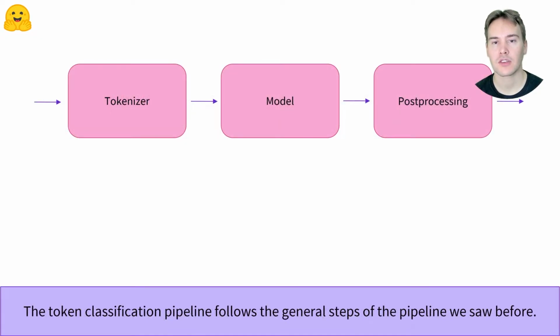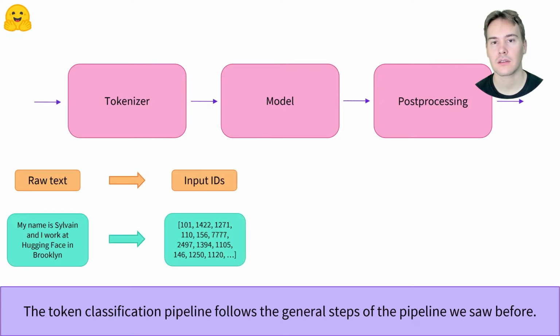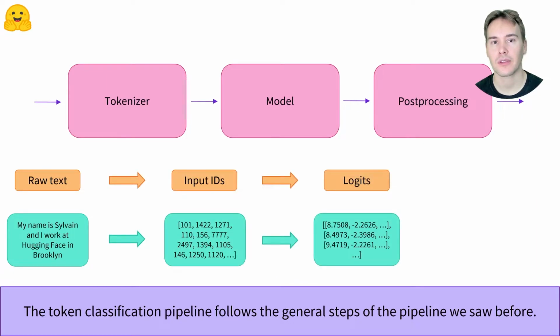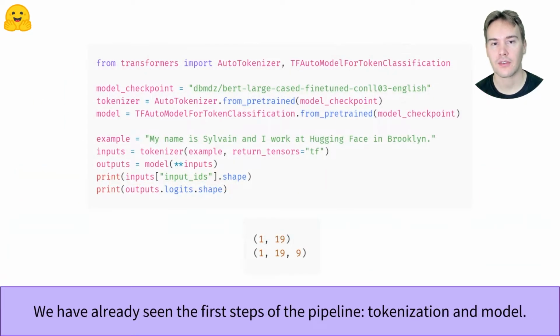The token classification pipeline works the same way as the text classification pipeline we studied in a previous video. There are three steps: the tokenization, the model, and the post-processing. The first two steps are identical to the text classification pipeline, except we use an auto token classification model instead of a sequence classification one. We tokenize our text, then feed it to the model.